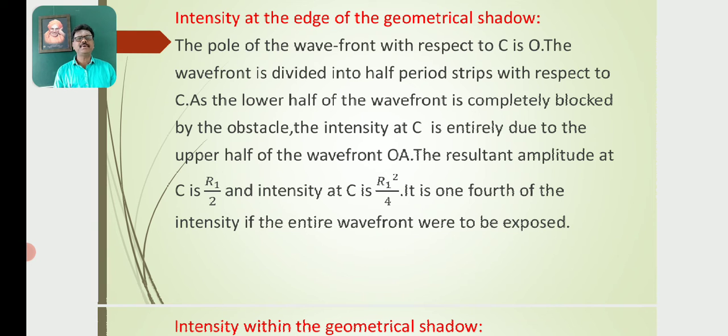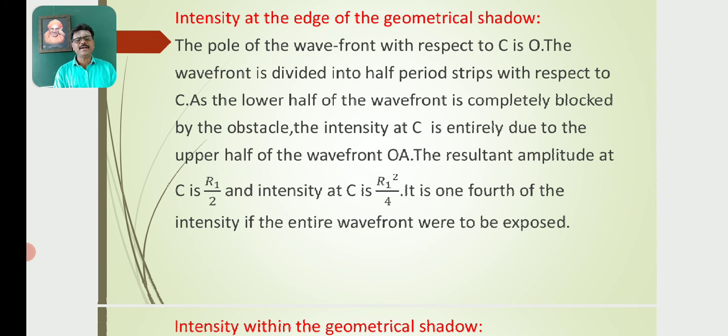The resultant amplitude at C is R1 by 2 and the intensity at C is R1 square by 4, because we know that the intensity I is equal to 2 pi square f square a square rho b. That means the intensity I is proportional to the square of the amplitude.